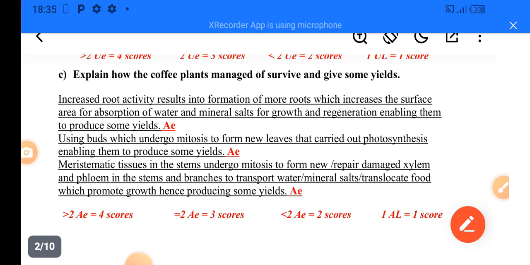Then lastly, when we talk about meristematic tissues in the stems, they also undergo mitosis to form new cells or repair the damaged xylem and phloem in stems and branches to transport water and the mineral salts, and also translocate food, which will promote growth, hence producing some yields. These processes enabled this coffee plant, though it was affected: the lateral buds, the roots and the meristematic tissues enabled this coffee plant to regenerate and be able to manufacture its own food again.